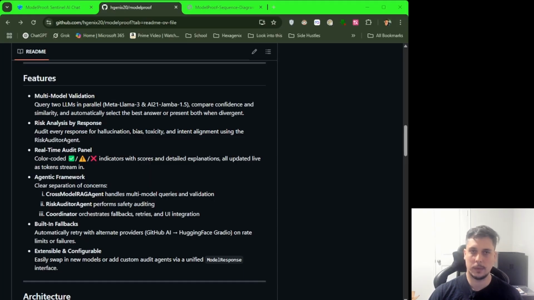I chose to build ModelProof because trust is the linchpin of AI adoption. Too many chat systems sacrifice safety for speed or vice versa. By combining multi-model validation with on-the-fly safety audits, ModelProof delivers both accuracy and transparency. This approach aligns with enterprise needs for compliance, bias mitigation, and explainability, making AI conversations not just clever, but credible and accountable.